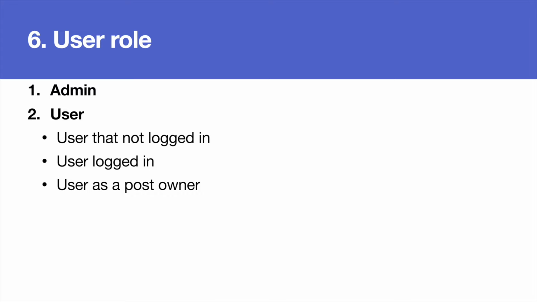The user roles are admin and normal user. Normal users can be separated into 3 types. First, the user that is not logged in. They are not allowed to create a new exchange post or create an offer reply. The user that is logged in will be able to create a new exchange post and create an offer reply. Finally, the user who is the post owner can delete their own post and see the contact details of the persons making offer replies to them.